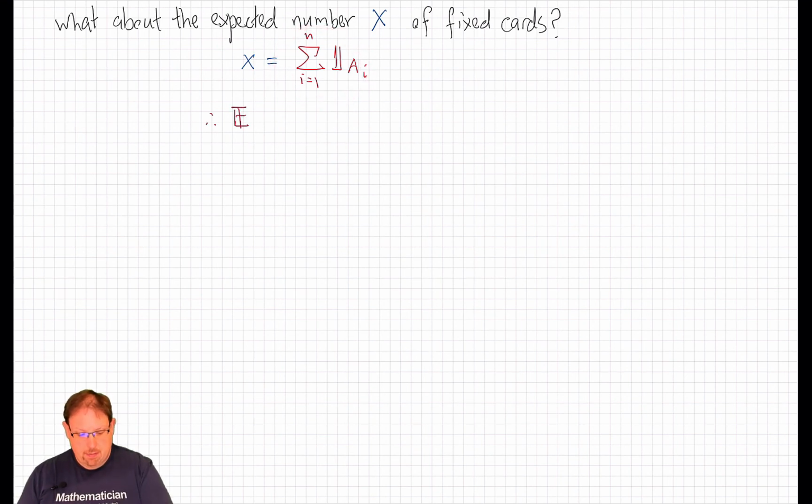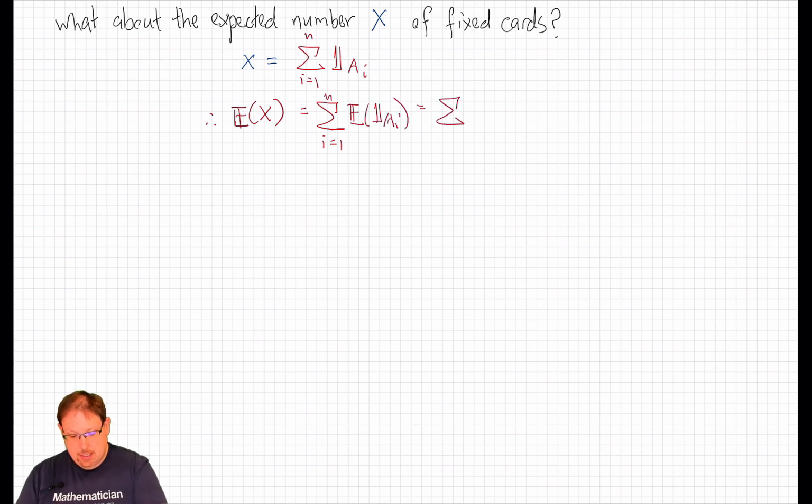Therefore, the expected value of this number of unmoved cards is the sum, i going from 1 up to n, of the expected value of the indicator of A_i, but the expected value of an indicator is nothing other than its probability. So what's the probability of A_i? We can handle that the same way we did in the last slide. In fact, it's a special case. A_i is the set of permutations that fix i.